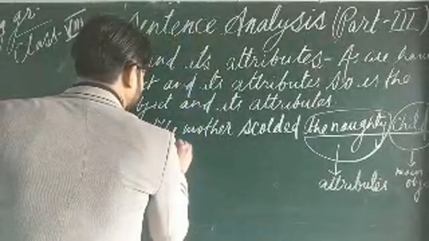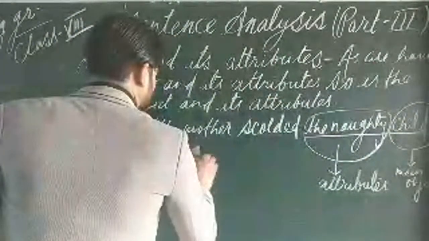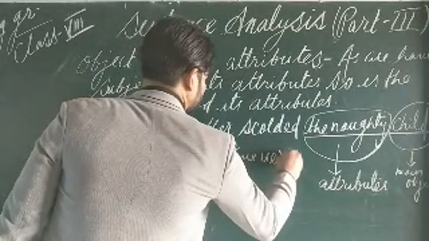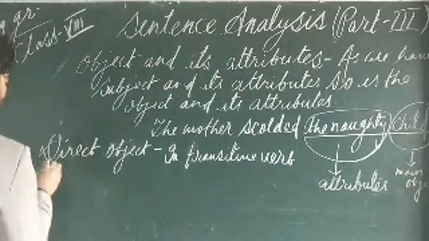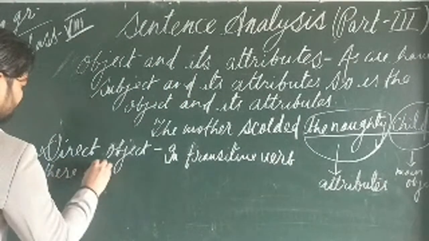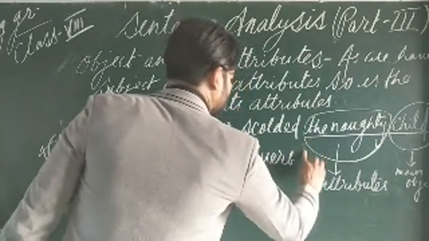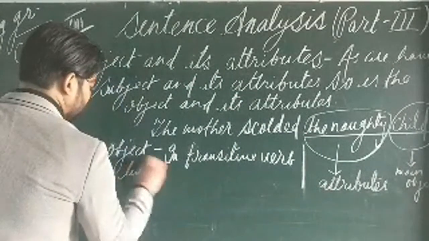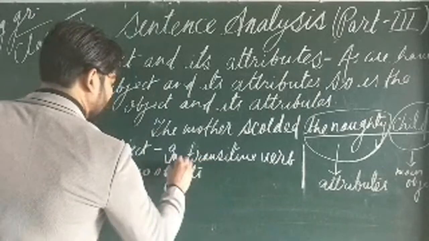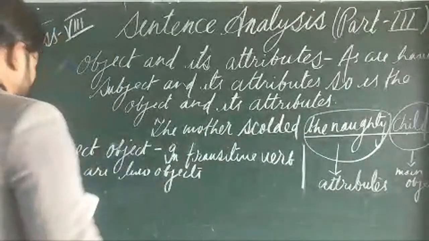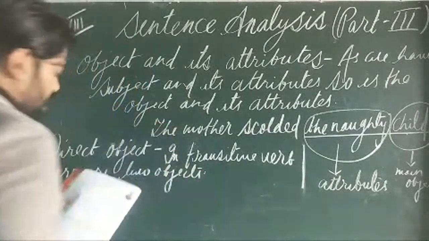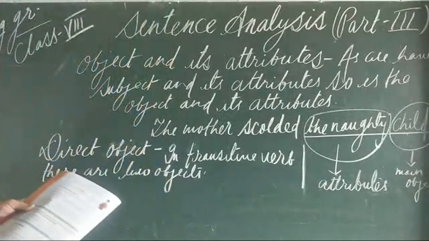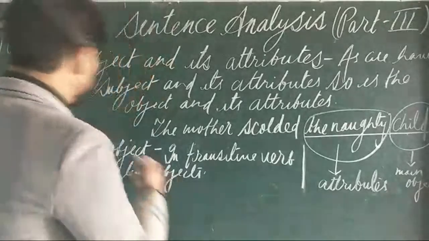In the direct object, what do you have to write? Here we will write: in a transitive verb, there are two objects. I will show you with the help of an example. When the object is a substance, it will be known by the name of direct object, and when it is the name of a person, it will become the indirect object.